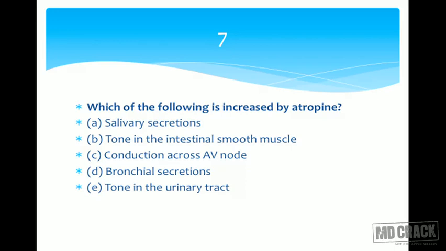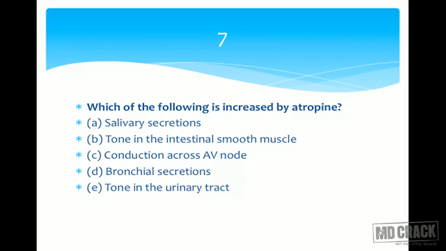Let's confirm. Bronchial secretions. Does it increase the bronchial secretions? No. We already discussed it reduces all the secretions. Last one is tone in the urinary tract. It's also decreased. In the intestinal tract, the respiratory tract, the urinary tract, everywhere it has an antispasmodic effect on the smooth muscle.